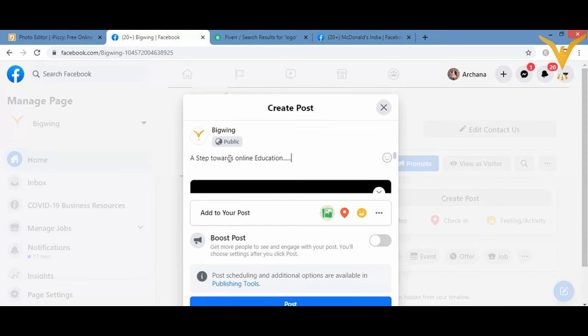Maybe I want to write this, and then I can just share it. What I need to do is click on post and it would be posted. So it all depends on you.